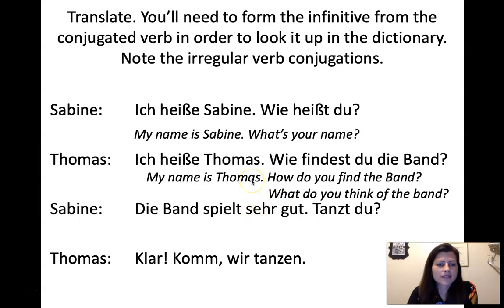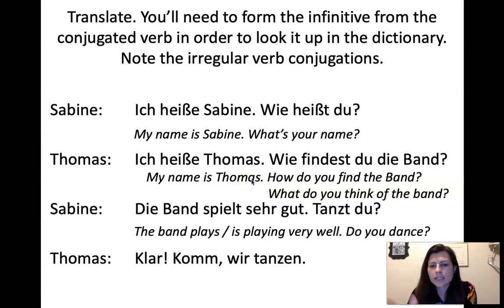It's pretty fun. Okay, Sabina says, "Die Band spielt sehr gut. Tanzt du?" So, the band is playing very well. The band plays very well. I like the is playing a little better. And then when she says, tanzt du, this really does change the meaning, right? She says, do you dance? And the context is they're not dancing right now. They're just talking. And she's trying to find out if he dances in general.